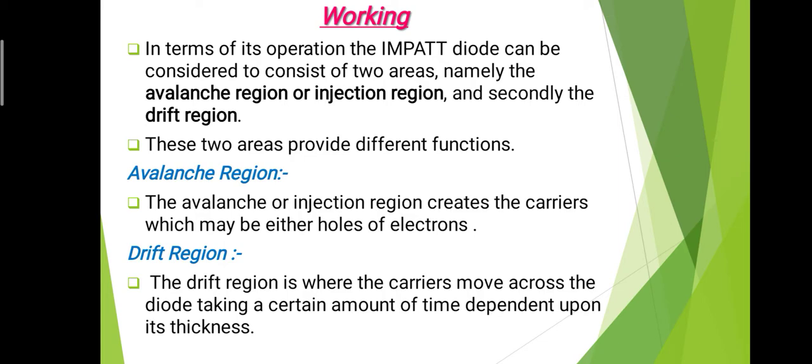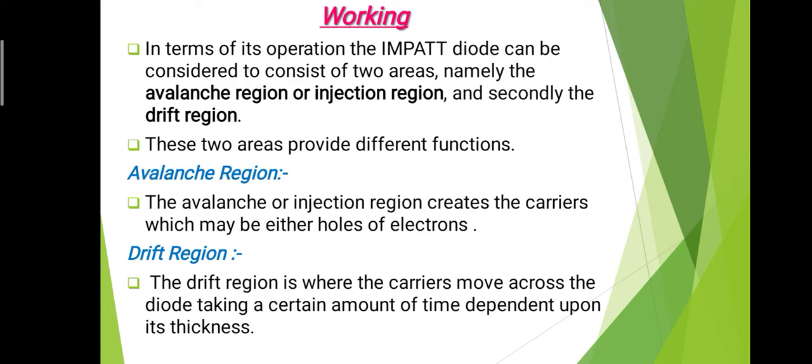So let's see the working of the impact diode. In terms of its operation, the impact diode can be considered to consist of 2 areas, namely the avalanche region or injection region, and secondly the drift region. As already mentioned, in the impact diode there are 2 main regions. The first one is the avalanche region, which is also called the injection region, and the second one is the drift region. These 2 areas provide different functions, that is, the functions of these 2 areas are obviously different.